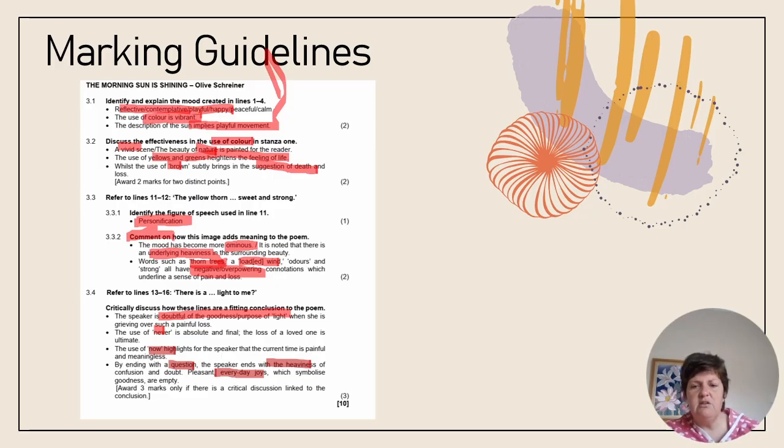So we need a concrete example. We need the explanation showing that the present overwhelms the previous joy that beauty brought. And then the critical discussion linked to this concluding feeling that life is not good anymore. Goodness has been overpowered. Life is futile because of the heaviness of grief.